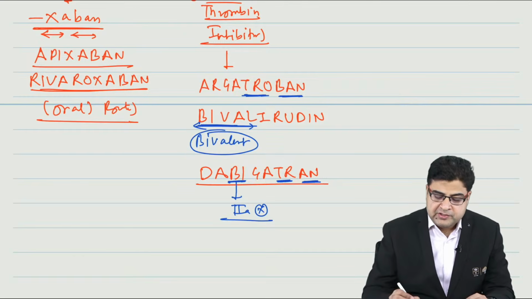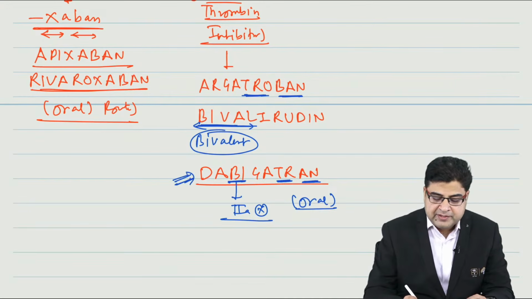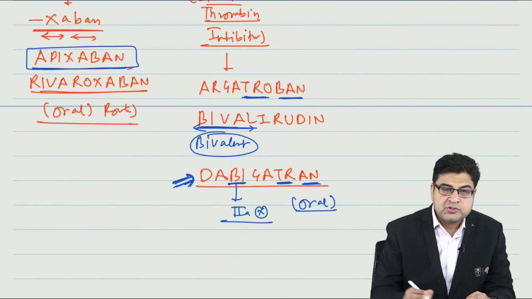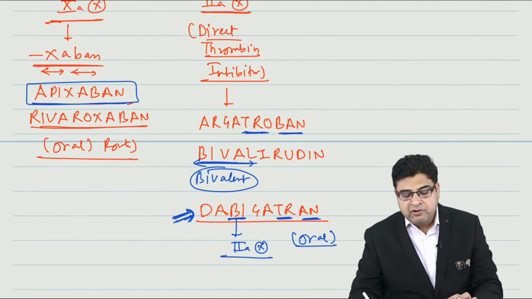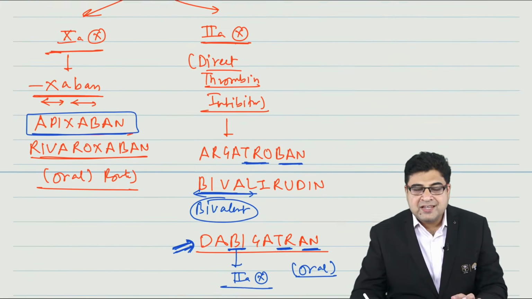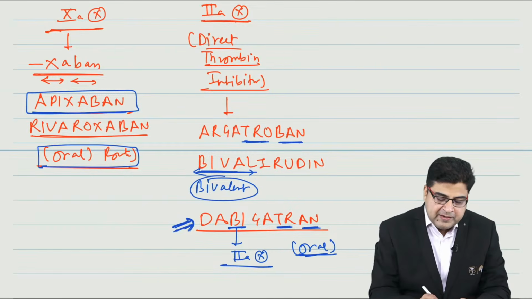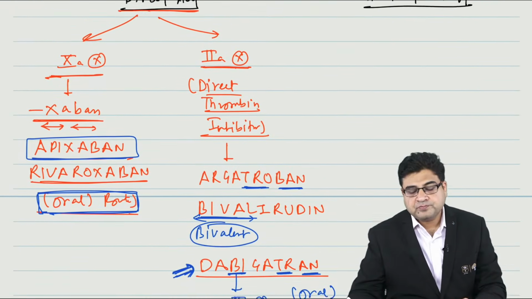Now this dabigatran is the only drug over here which is given by the oral route. So this is a very, very important drug for your exam. Dabigatran is important, and here apixaban is important. Please remember, guys, apixaban is a factor 10 inhibitor, dabigatran is a factor 2 inhibitor. This is easy to recognize in the exam. All these medicines are given by the oral route, and it's important to know the route also.